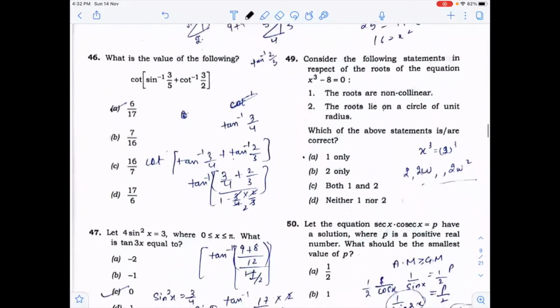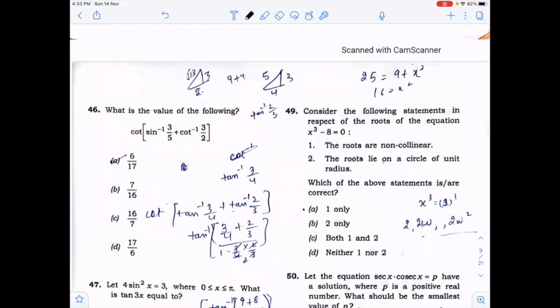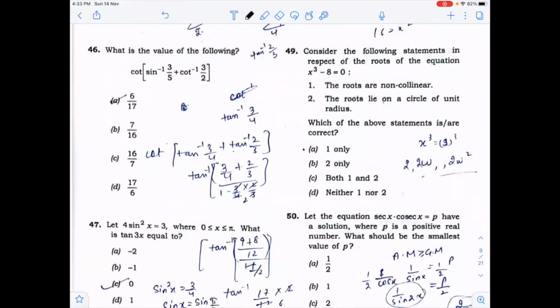Now, the next one is the 46th question. You know that in case of inverse trigonometric ratios, the T ratio which comes outside, you have to make the same inverse T ratio inside. So first of all, with the help of Pythagoras theorem, you may apply the formula of sine inverse x plus sine inverse y, cot inverse x plus cot inverse y with the help of a right angle triangle. Here I will convert it into tan inverse x plus tan inverse y. And by solving this, you will get the answer.